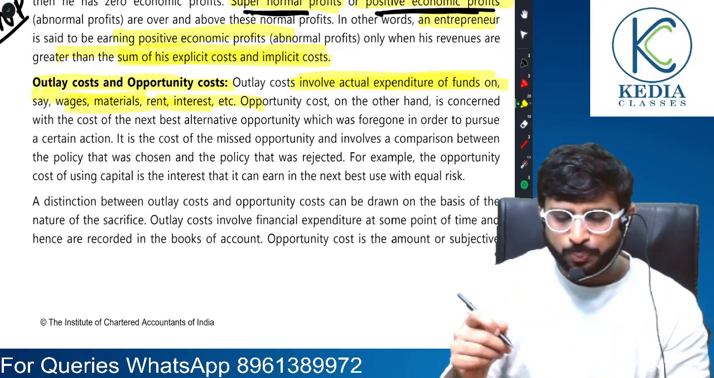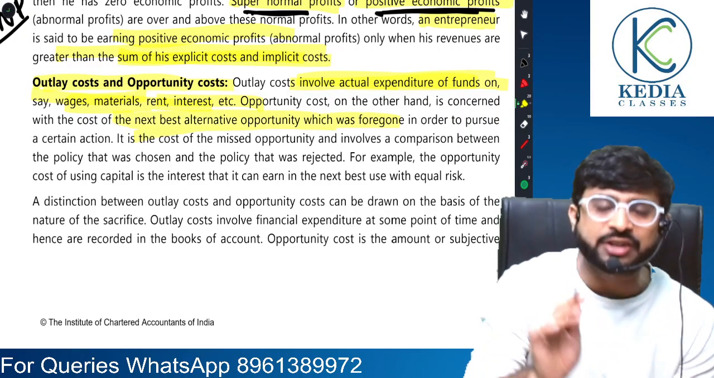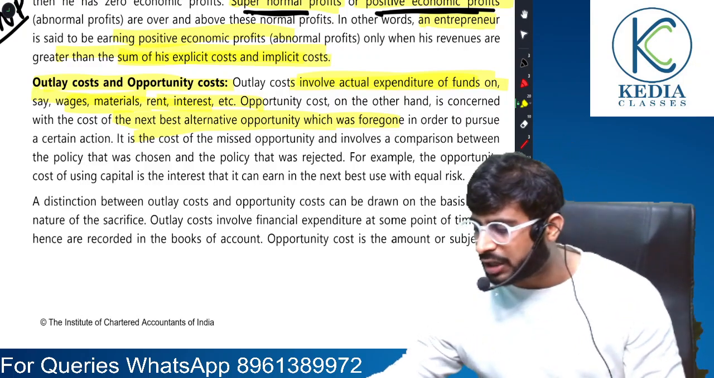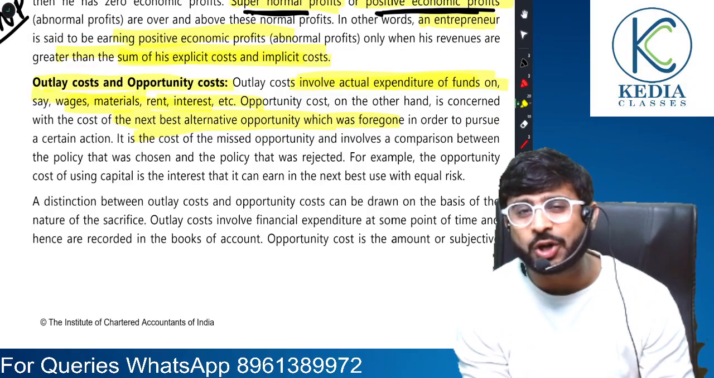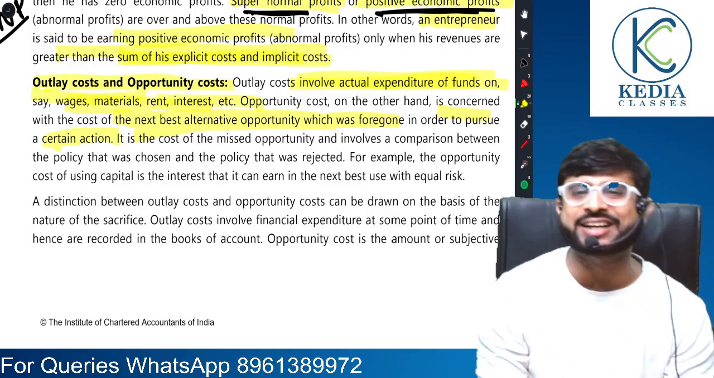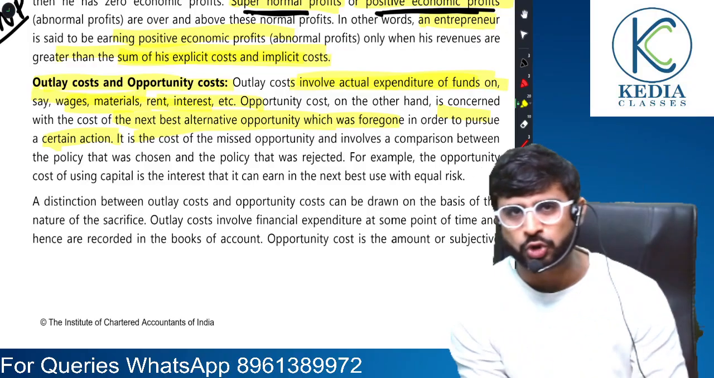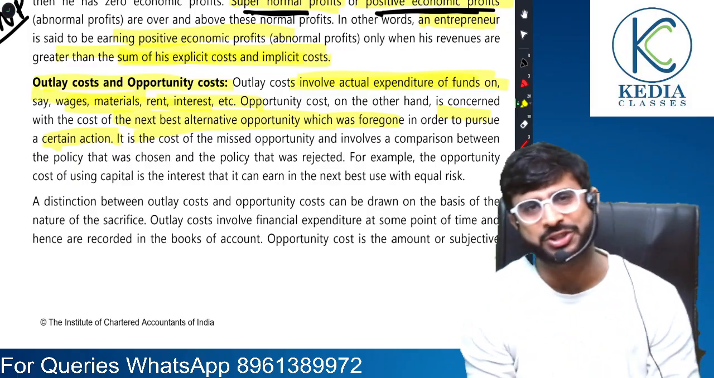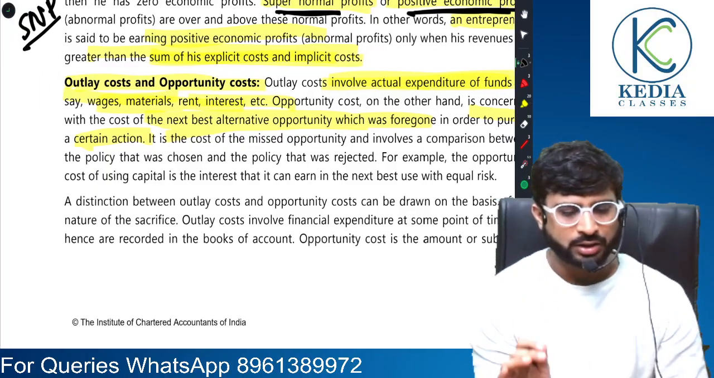Understood, sir. What is opportunity cost? Very good question. Opportunity cost is the cost of next best alternative sacrificed or foregone in order to pursue a certain action. So in order to pursue a certain action, we sacrificed some portions, right? We sacrificed something. That sacrifice is called opportunity cost.